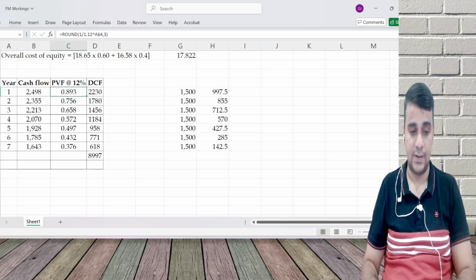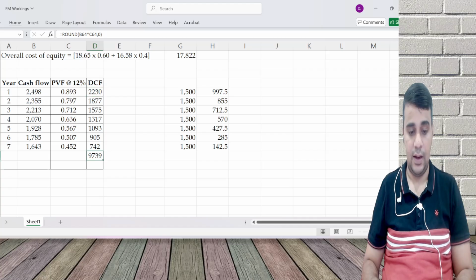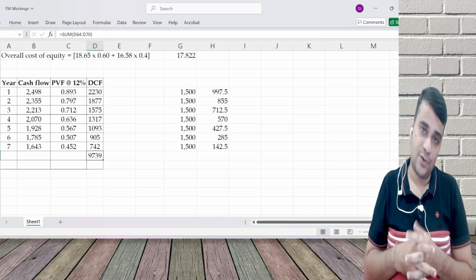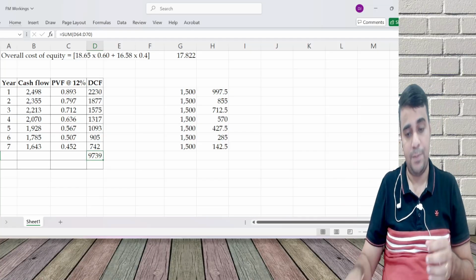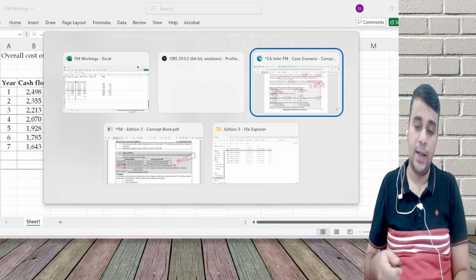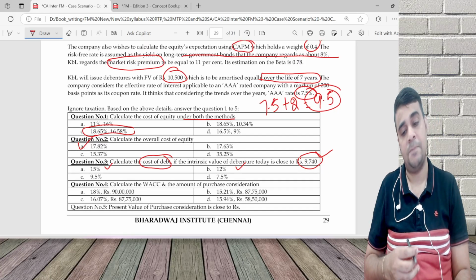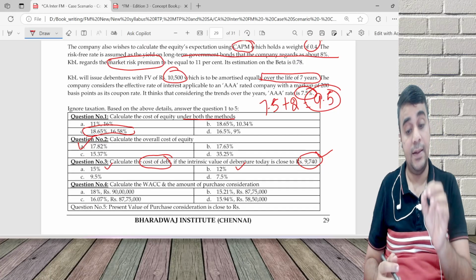At 12%, I'm getting 9739, which is 9740. The answer is 12%. So some of the calculations can happen very fast. Some will take time. Next, WACC.